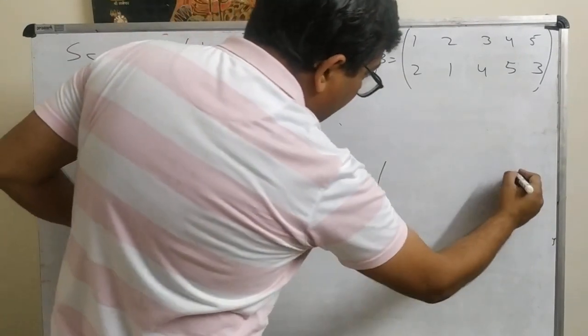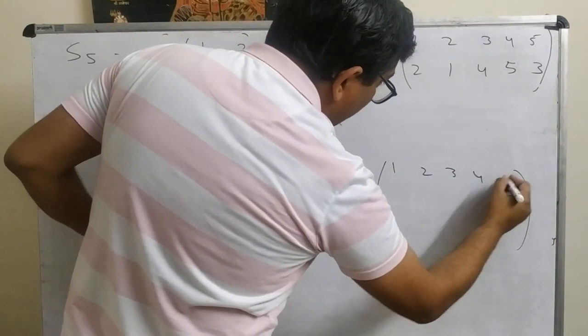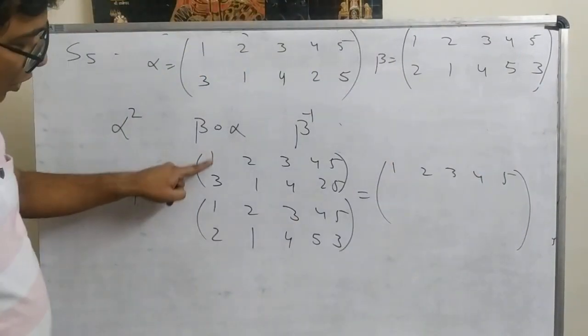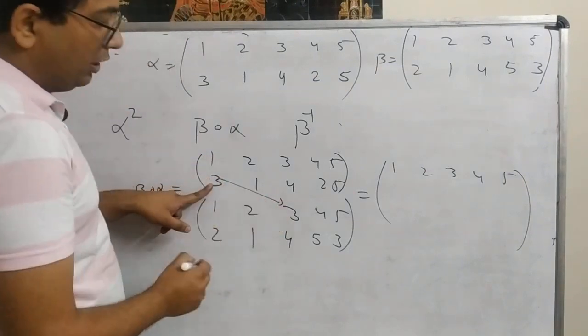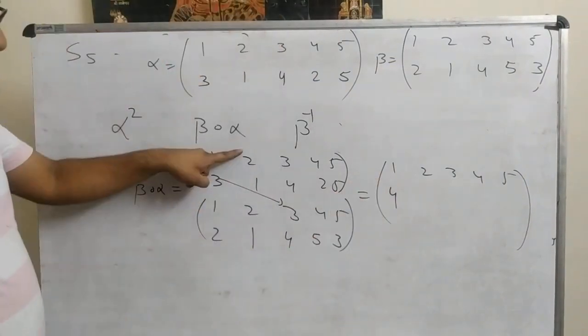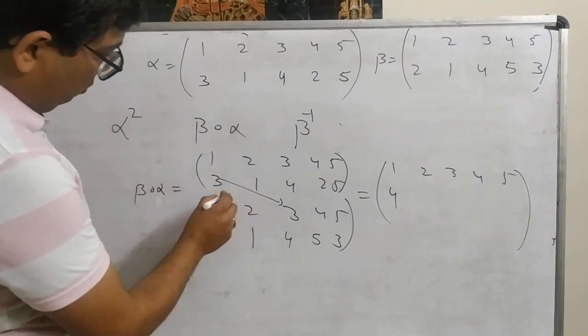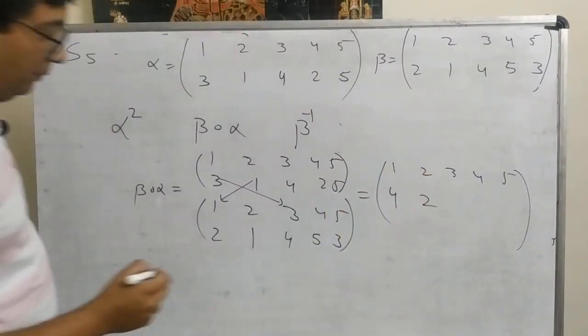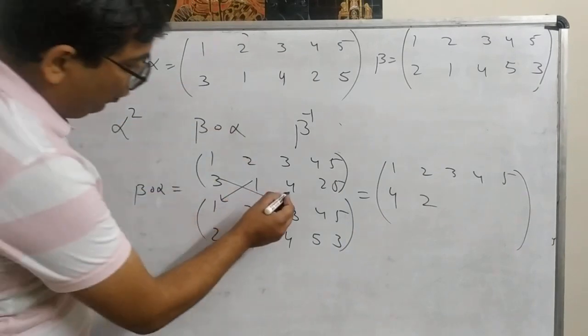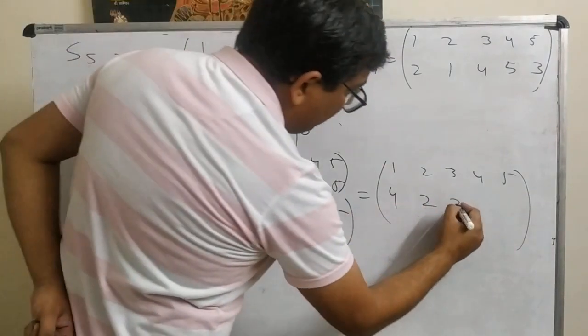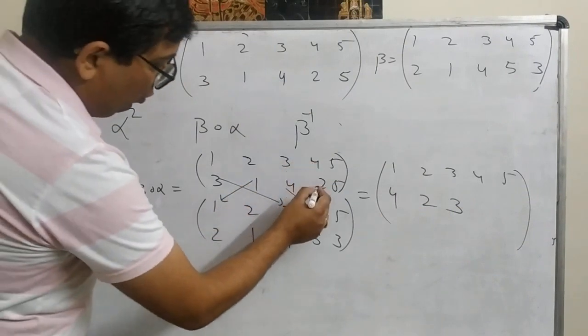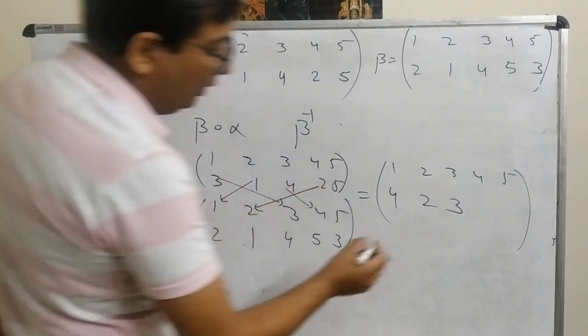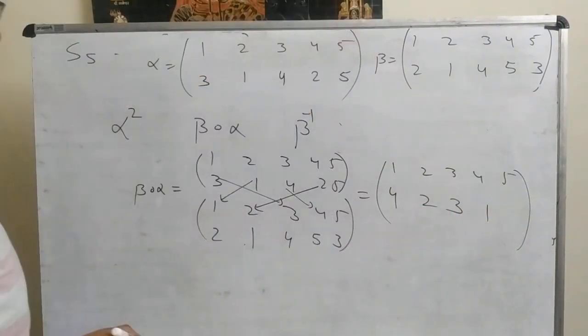So the composition is 1, 2, 3, 4, 5. 1 to 3, 3 to 4. 2 to 1, 1 to 2. Then 3 to 4, 4 to 3. Then 4 to 2, 2 to 1. Then 5 to 5.